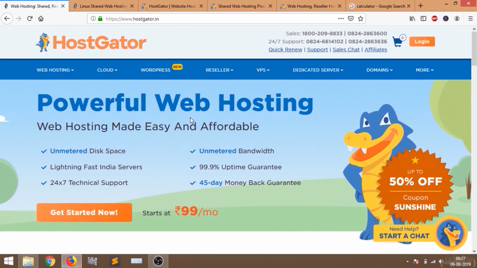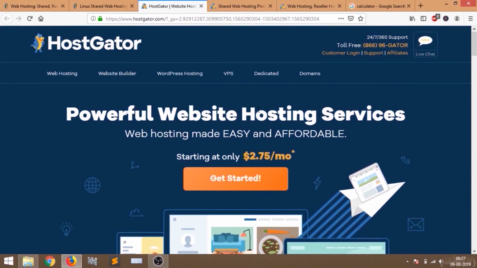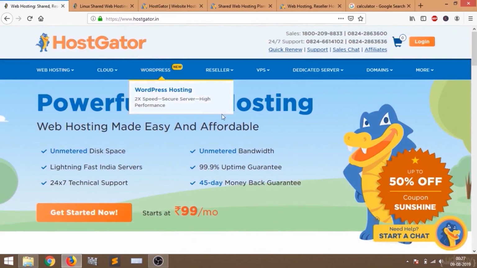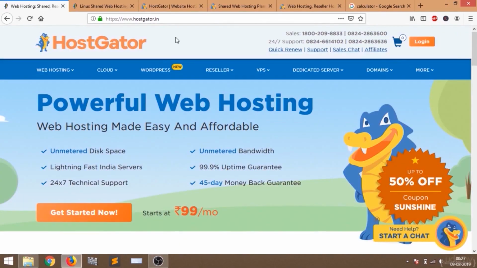Hostgator.in is the official Indian version of hostgator.com. If you are not an Indian, if you are outside of India, then you have to click the other link that I have provided in the description. If you go to hostgator.com, you will see a page like this. This is the hostgator.com homepage. I'll show you how to do it in both the hostgator.com and the .in domain, so do not worry about anything.